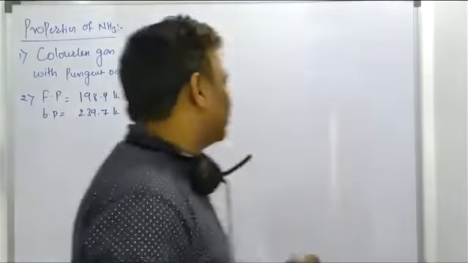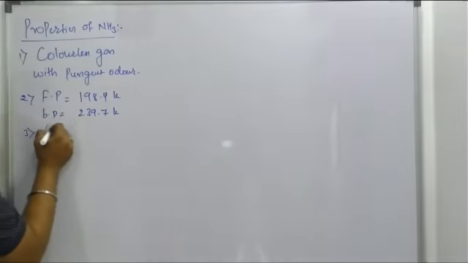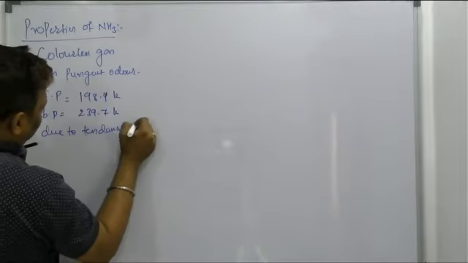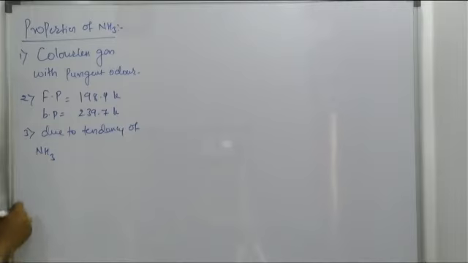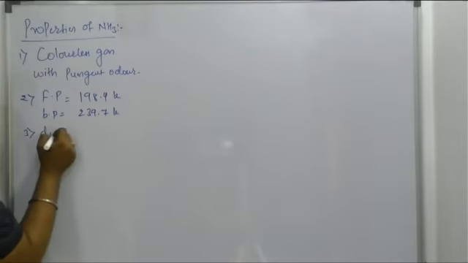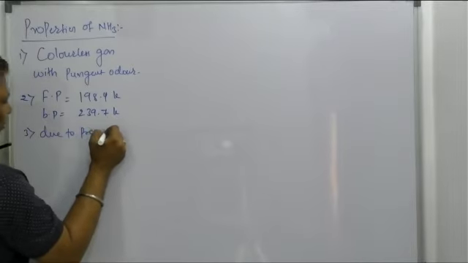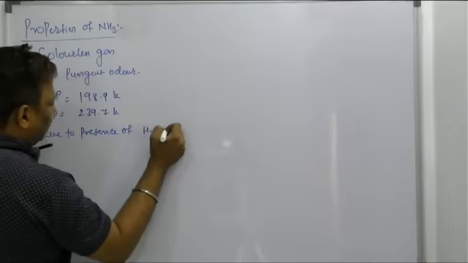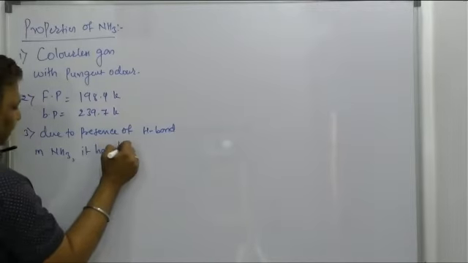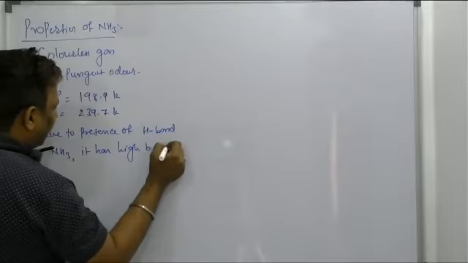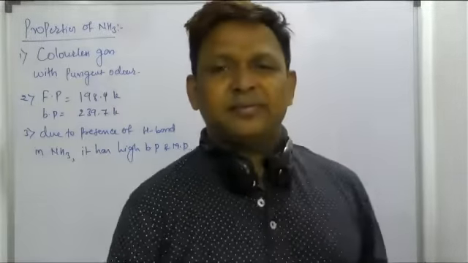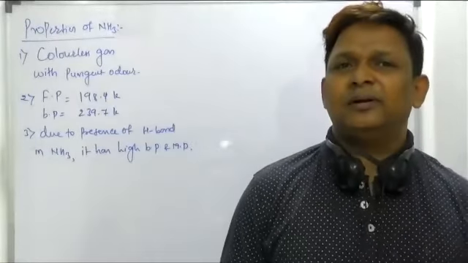So I should write here: due to the formation of hydrogen bonding, or we can say due to the presence of hydrogen bonds in ammonia, it has a high boiling point and melting point. Compared to other compounds, it has an exceptionally high melting point and boiling point, right?